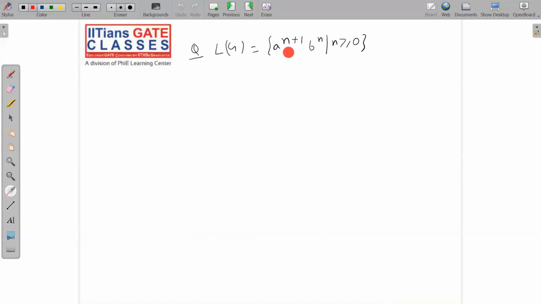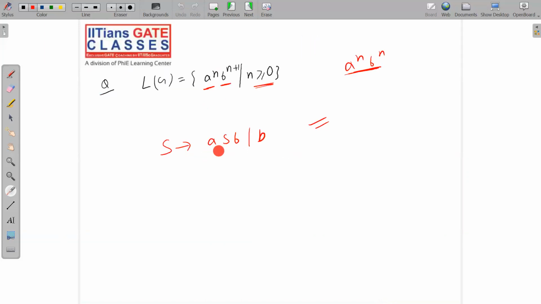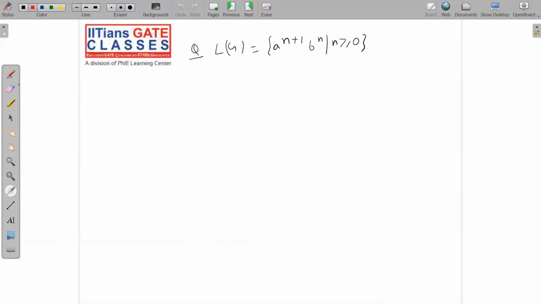Now the next is a power n plus 1, b power n. If you are not able to get this, then you will get it here. Please pause the video and try to construct the grammar yourself. Again, I'm saying the same thing again and again: ASB, so that A's and B's are equal. Now the stopper will be A because we need one more A. I hope I have made the point clear.